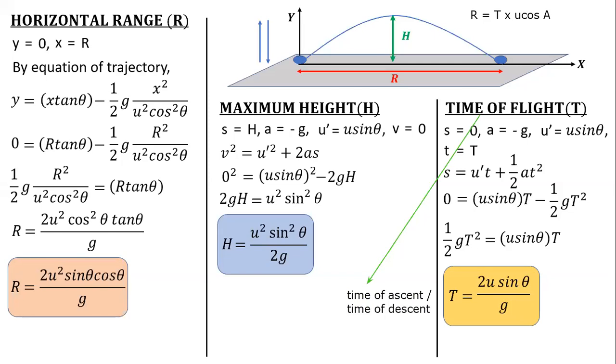Sir, but similarly for maximum height and time of flight, the maximum value is at sine 90, no sir? For maximum height and time of flight, the maximum value we can obtain by putting theta as 90, no sir? Yeah, at that time you will get maximum height because it is going to be a vertical projectile directly. Sir, so my doubt is why, for maximum height and for maximum time of flight, by throwing the ball at 90 degrees, at the same angle we are getting both.